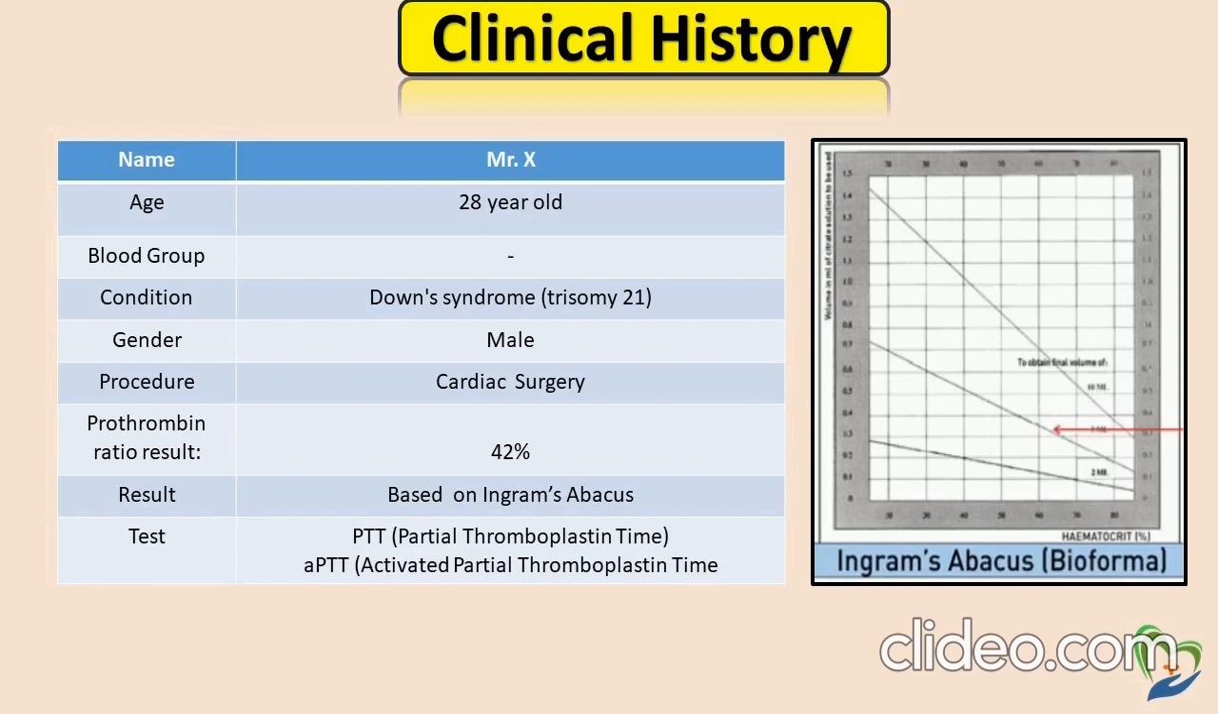Clinical history. Name, Mr. X, age 28 years old, blood group undefined, condition Down syndrome, trisomy 21, gender male, procedure cardiac surgery, prothrombin ratio result 42%, based on the Ingram abacus, which we can see on the right-hand side of the slide. Okay, the tests that the patient was required to do for blood: PTT, partial thromboplastin time, APTT, activated partial thromboplastin time.